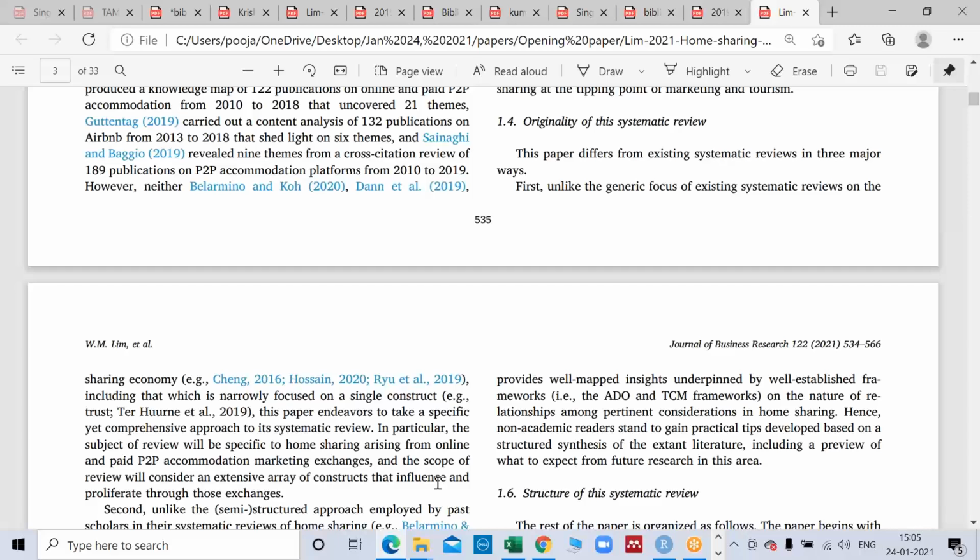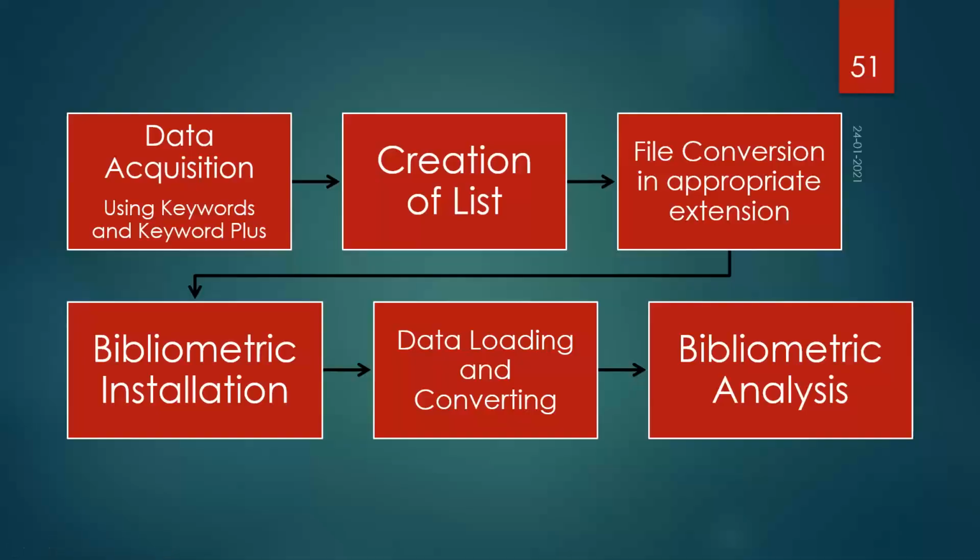The first step is that we have to do data acquisition, and for data acquisition, keywords are the key, right? So now the question arises: what are the right keywords, and how am I going to get all the keywords? There are different methods of doing that, and again, an attentive mind and a very fair technique should be there to select the keywords. When we are going to do a bibliometric on a certain domain, we know a few keywords, but we cannot be very sure that we know all the keywords. There are different methods of finding out the major keywords of my domain.